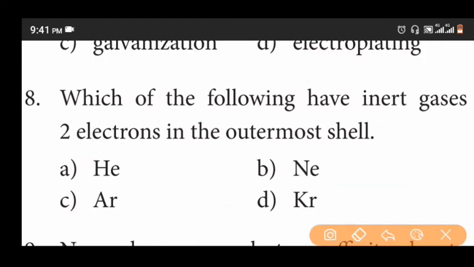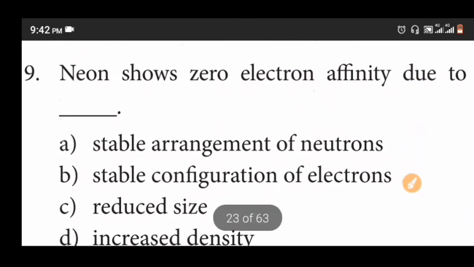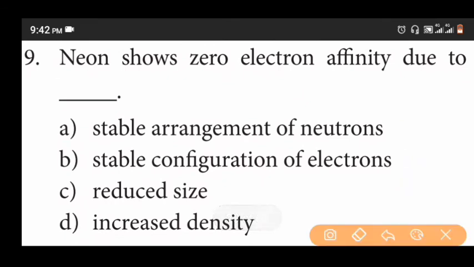Eighth question. Which of the following inert gases has 2 electrons in the outermost shell? Options: helium, neon, argon, krypton. The answer is helium. Ninth question. Neon shows zero electron affinity due to: stable arrangement of neutrons, stable configuration of electrons, reduced size, increased density. The answer is stable configuration of electrons.